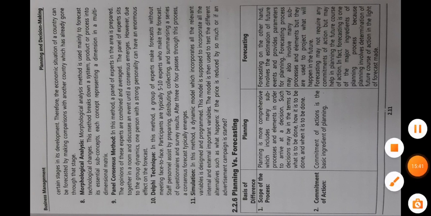Then we will move to the qualitative analysis. First one is morphological analysis. Morphological analysis method is used mainly to forecast technological changes. This method breaks down a system, product or process into its essential sub-concepts, each concept representing a dimension in a multi-dimensional matrix. That's a big thing. So it talks about whatever technological changes are happening and what all technological changes would be there in future. So as it's a forecasting, right?